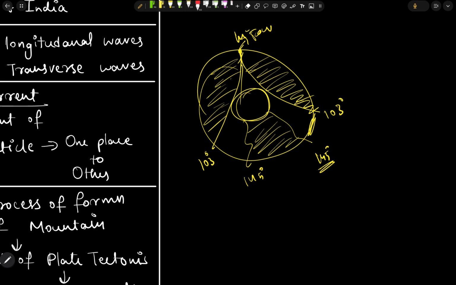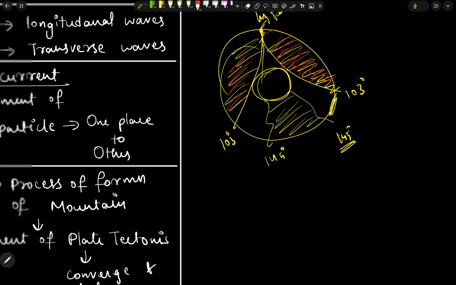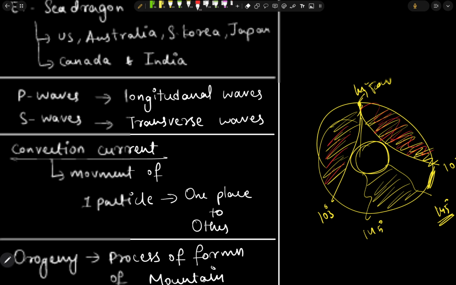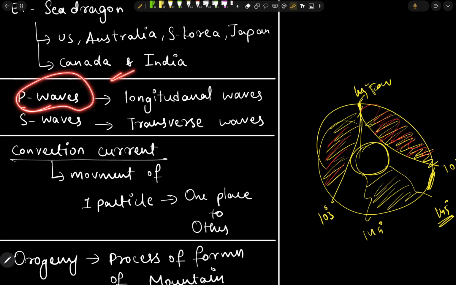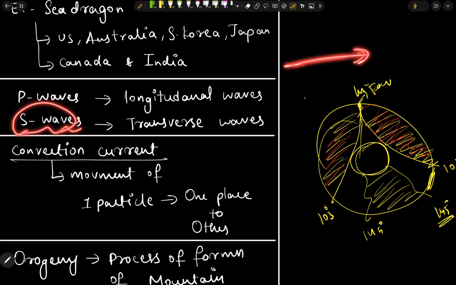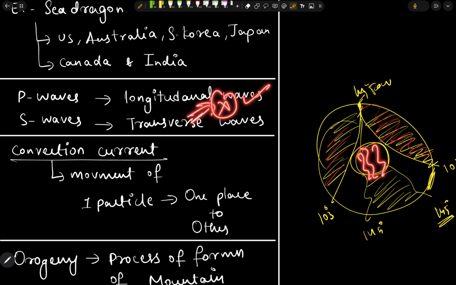Okay, so this is for the P waves, and for the S waves, this is the area where the S waves occur. One thing we need to remember is that P waves can go through solid, and also through liquid, because they are similar to sound waves. Longitudinal waves means it will go in this way, but S waves can only go through solids, they cannot go through liquid, and S waves move in this direction.